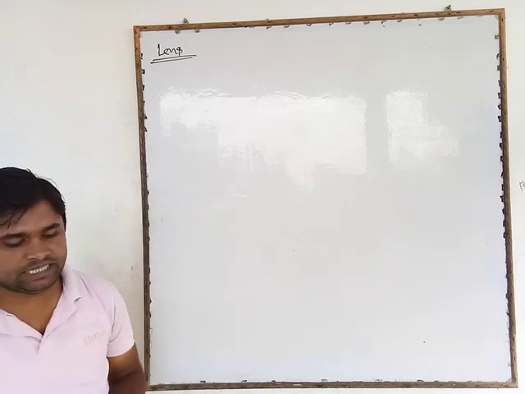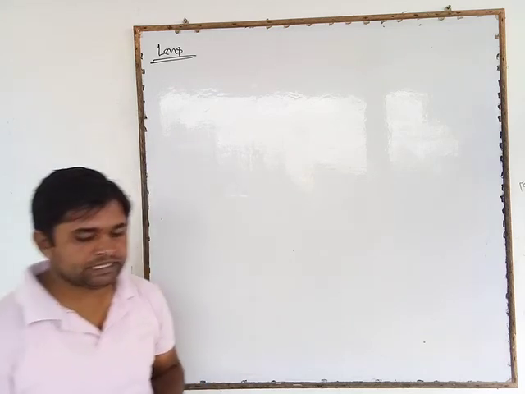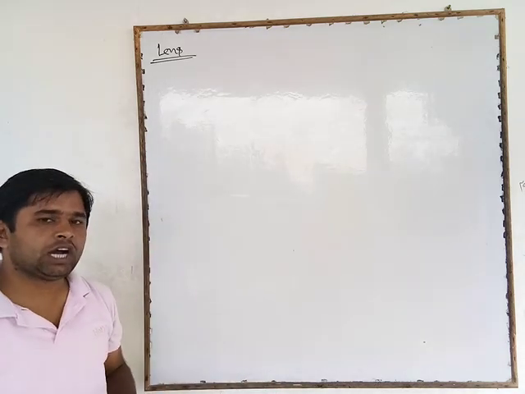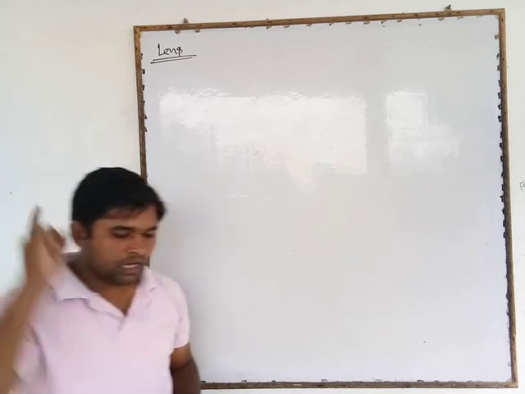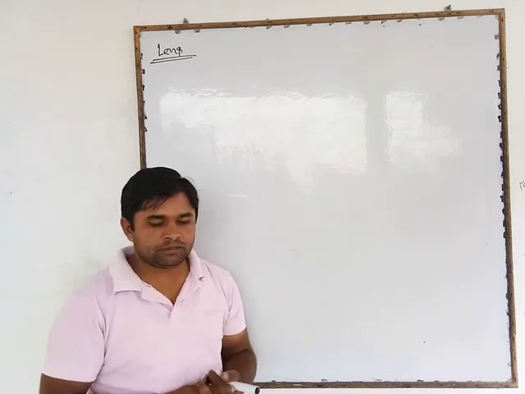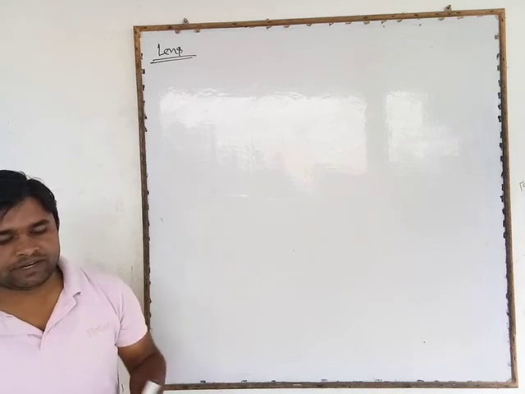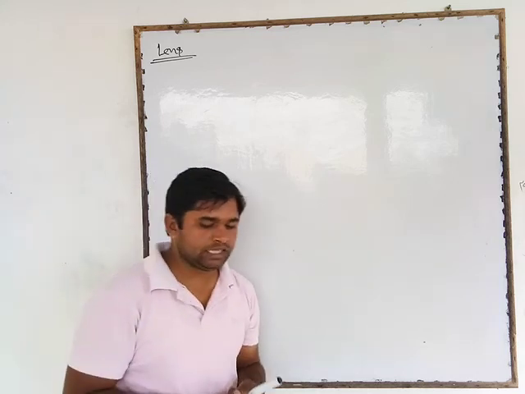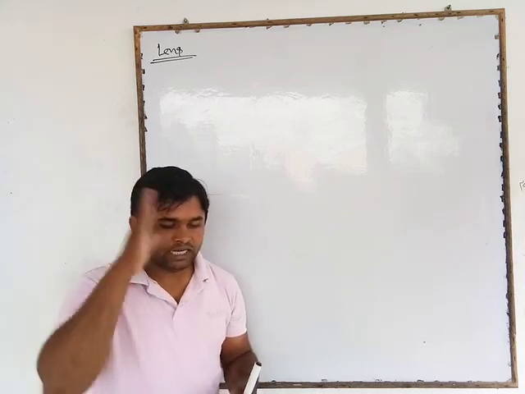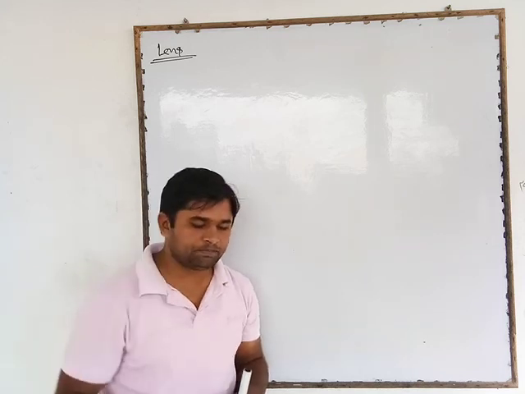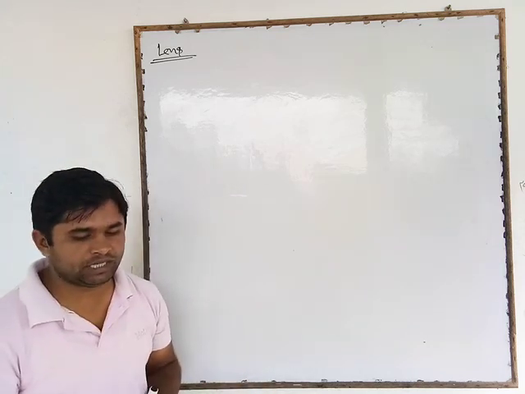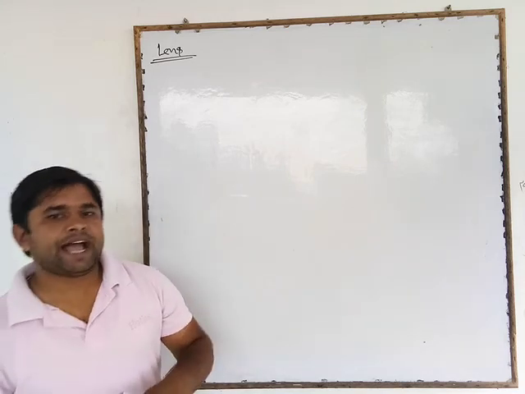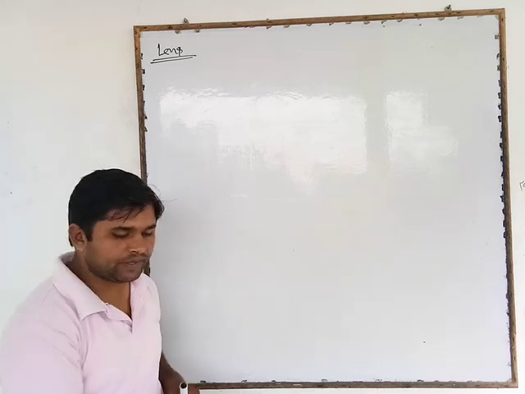The definition of lens says that a lens is a piece of any transparent material bounded by two curved surfaces. Pause the video and note down the definition. A lens is a piece of any transparent material bounded by two curved surfaces, or at least one curved surface and one plane.